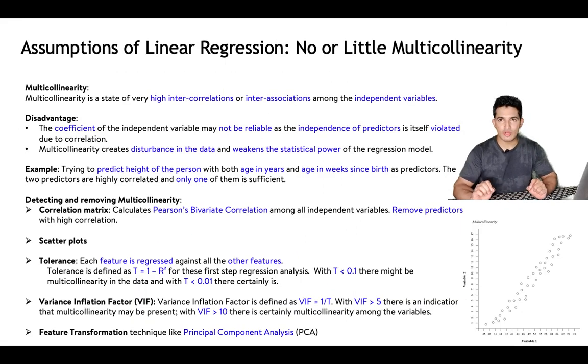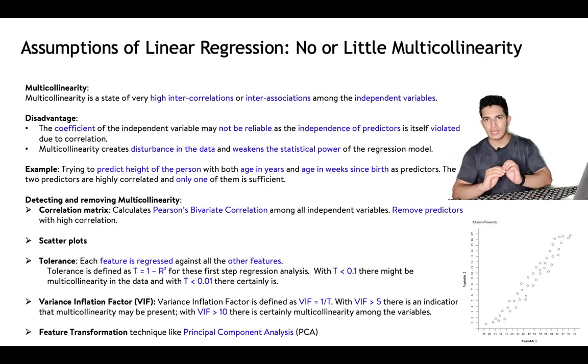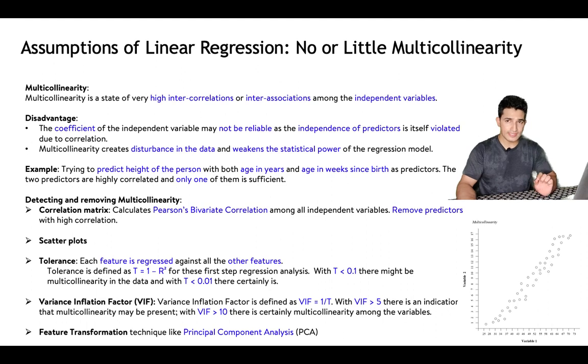The second assumption of linear regression is no or little multicollinearity. So what is multicollinearity? Multicollinearity is the state of very high intercorrelation or interassociation among the independent variables. So if we take an example of the store sales problem that we have seen, it will assume that the features which are promotions, weekend and rainy weather are independent of each other. And why is it important?